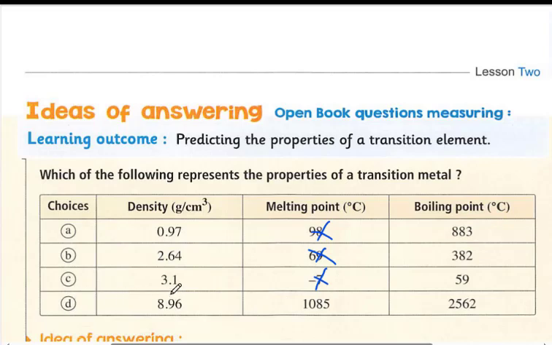Look here at the density. Density starts from 3.1 and goes to 9 gram per cubic centimeter. So these are correct, but this is the only one which refers to a melting point that exceeds 1000. So the correct answer here is D.